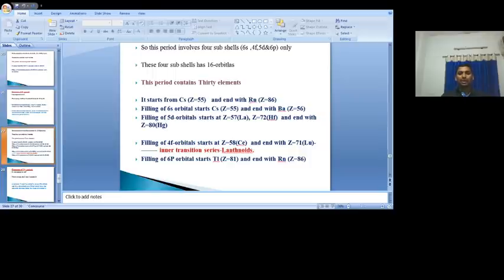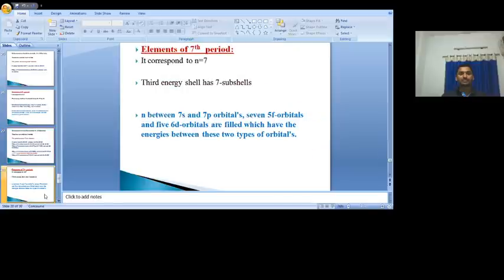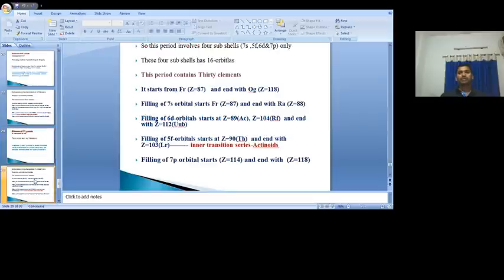Okay. Then go to the elements of the seventh period. It is the same as the sixth period. Now if n is equal to 7, 7 subshells are possible. But out of the 7 subshells, only the 7s and 7p orbitals are taken into the count. The rest of the orbitals come in the next two periods. But in between 7s and 7p, the 5f subshell and 6d subshell are also present, because energetically, next to the 7s is 5f, after that 6d, then 7p.